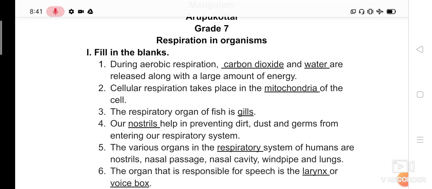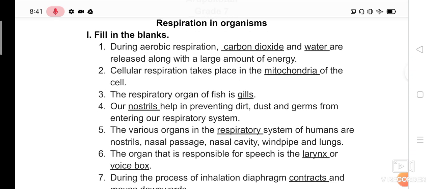What do you mean by respiration? Production of energy, isn't it? So the food is digested, and after digestion, nutrients are absorbed by the small intestine and assimilated to all parts of the body, that is, all cells of the body.